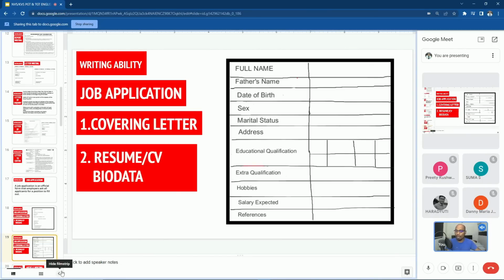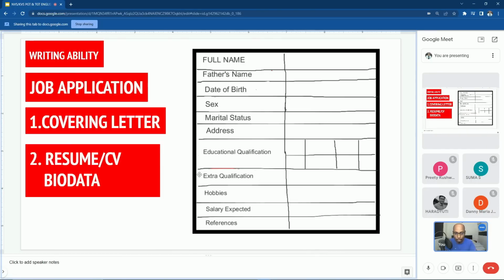There are so many modern contemporary resumes, but generally this is the way we teach students to prepare the resume. We have to fill full name, father's name, date of birth, sex, marital status, address, education qualification, extra qualification, hobbies, salary expected, references must be there.